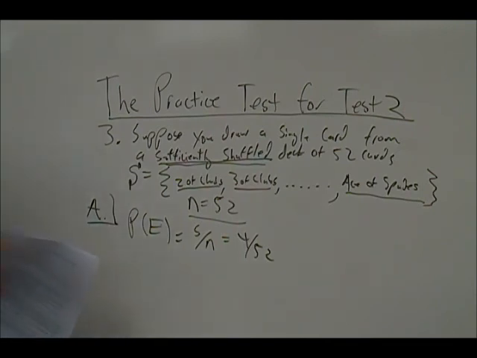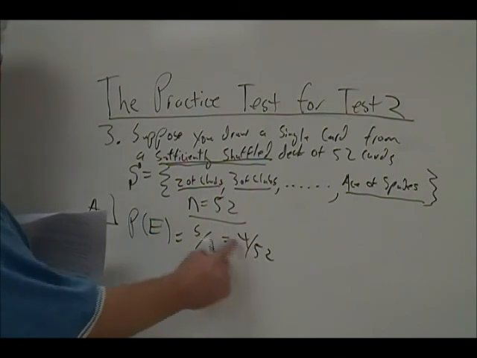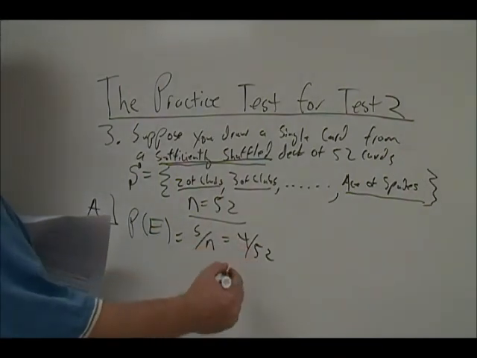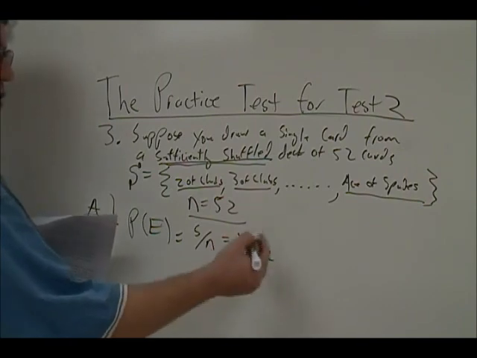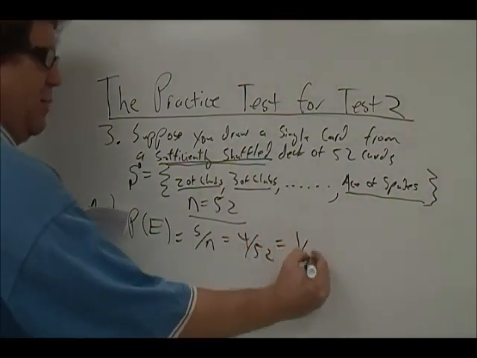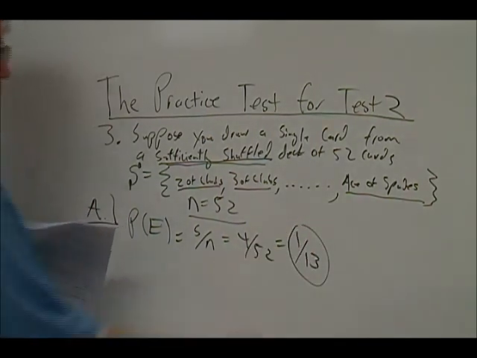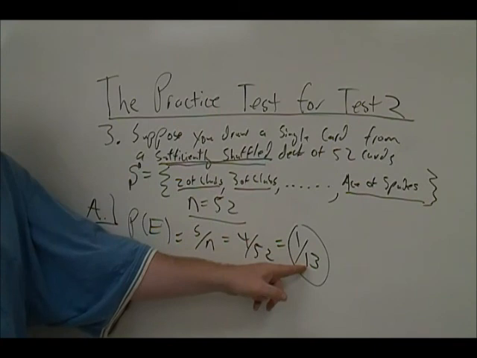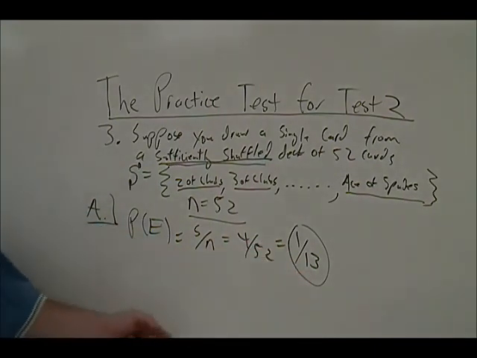You can either leave this as a reduced fraction, and this is not a reduced fraction since I can divide 4 out of the top and bottom. I could reduce this into lowest terms by dividing 4 out of the top and bottom, and leave my answer as 1 over 13, since 4 over 52 is equal to 1 over 13 in lowest terms.